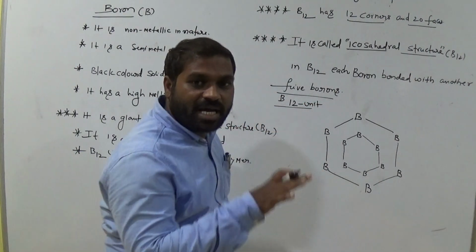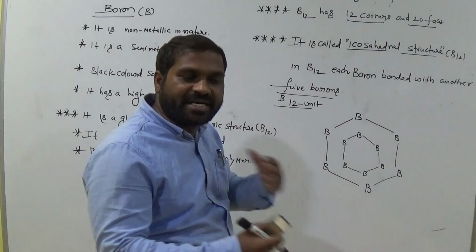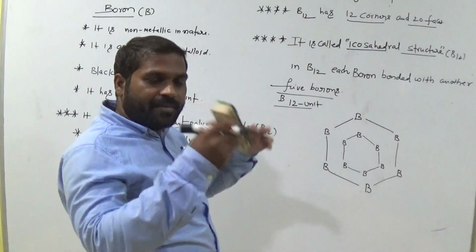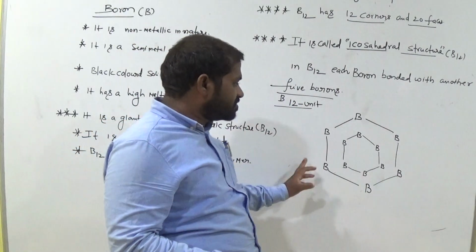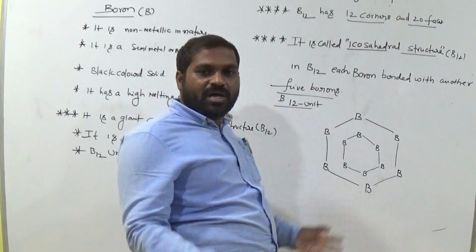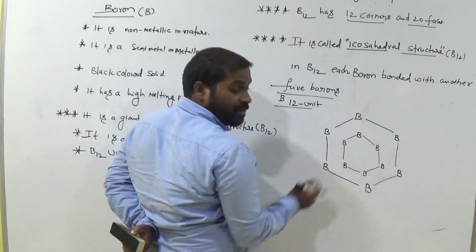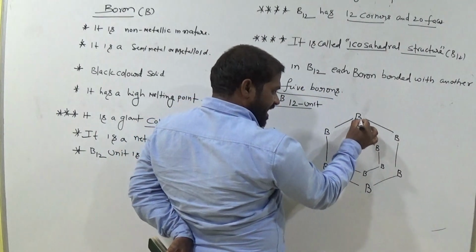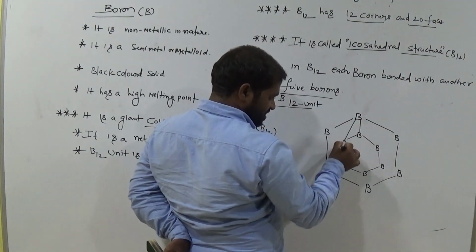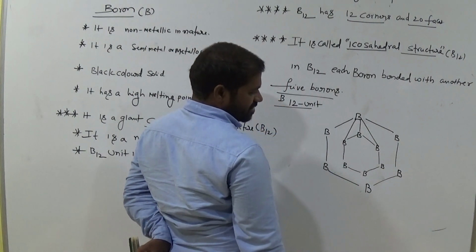In the boron structure, these types of B12 units are repeated a number of times. Now boron is a polymer, a big molecule. Small molecules are combined like this, and it gives you a big boron molecule. Remember this. So let's see now, this is the boron, and it is bonded with this boron, and this is with this boron, am I right? Clear, all of you?